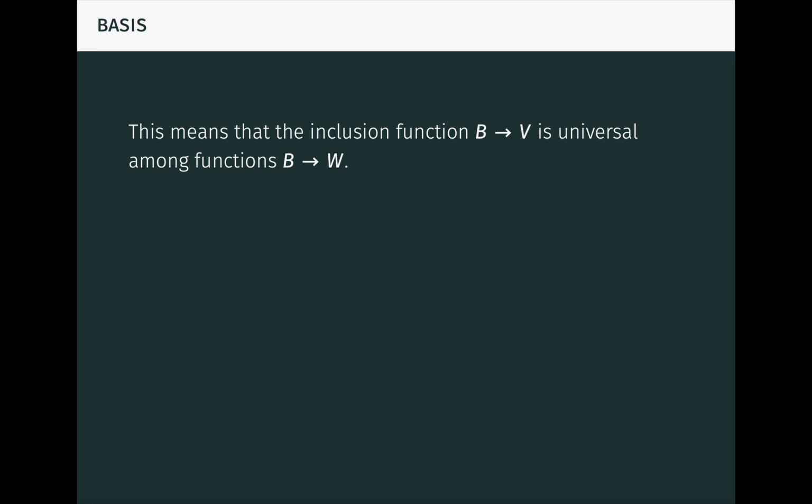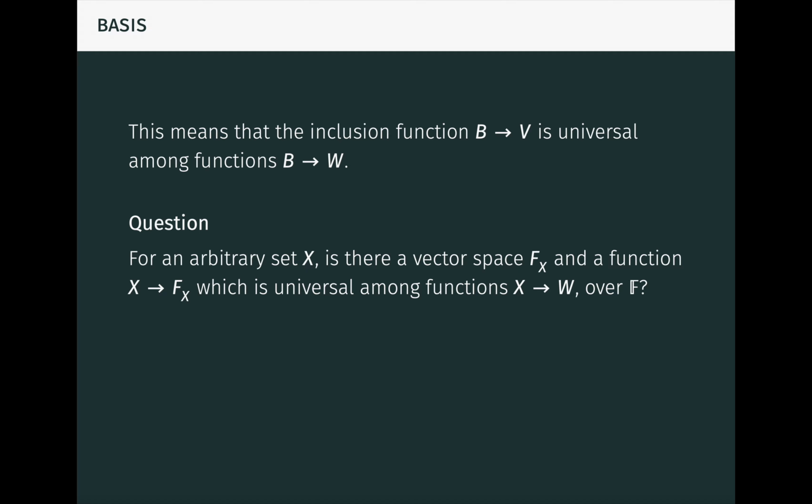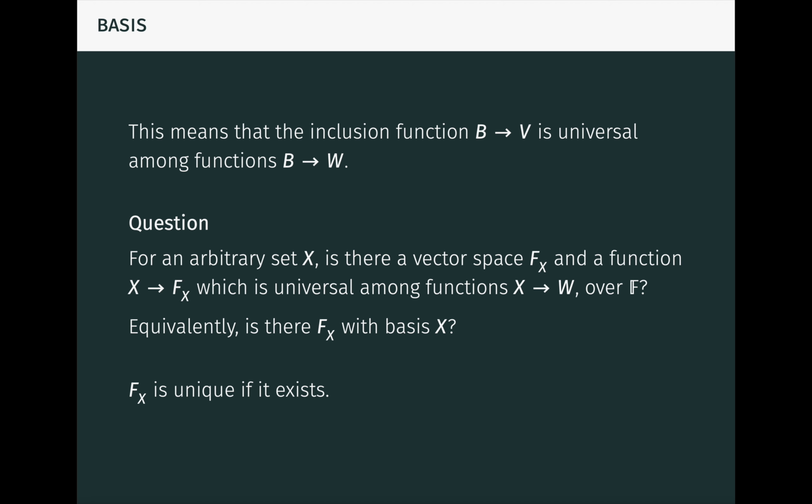Here we started with a vector space V and then fixed a basis B, but what if we turn things around? For an arbitrary set X, is there a vector space Fx and a function from X to Fx, which is universal among all functions from X to vector spaces W by way of linear maps, all over the field F? From what we just saw, this is equivalent to asking if there's a vector space Fx with basis X over F. Clearly, such Fx will be unique if it exists.